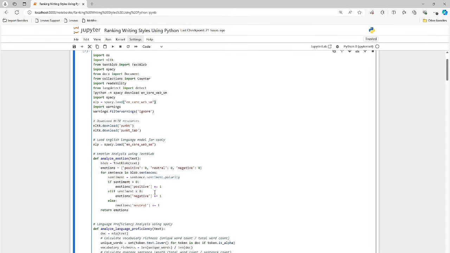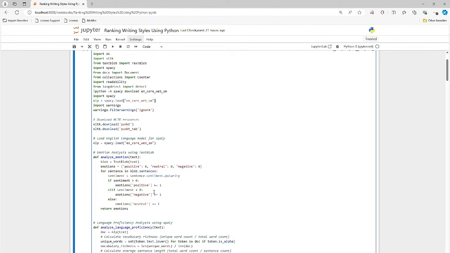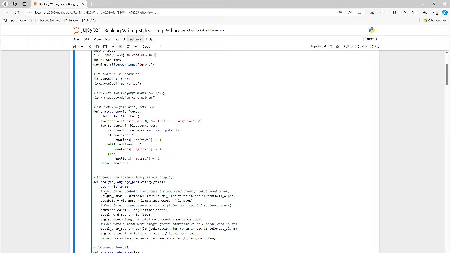So we're doing some basic text analysis here, looking for sentiments, the overall sentiment of the document. We're looking at vocabulary richness, sentence count, total word count. We're looking for vernacular, the ability to communicate clearly and concisely. Are you getting your ideas across? That's what all these libraries are looking for, right? The richness of the vocabulary, the meaningfulness, the ability of the person to articulate their thoughts through their writing style, right?